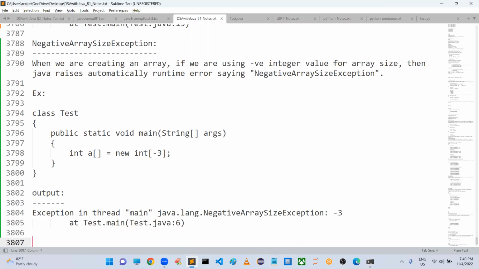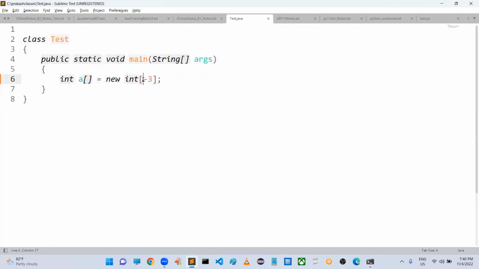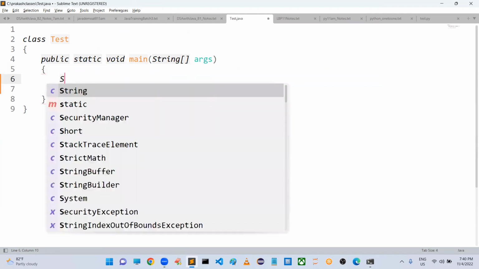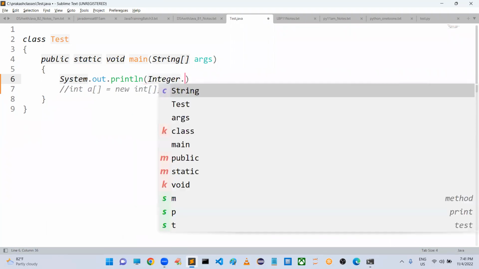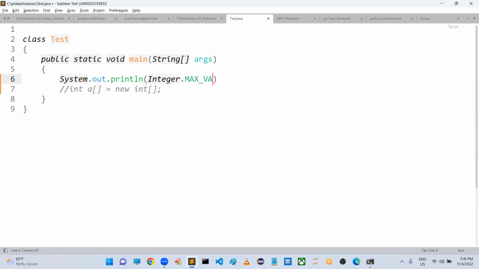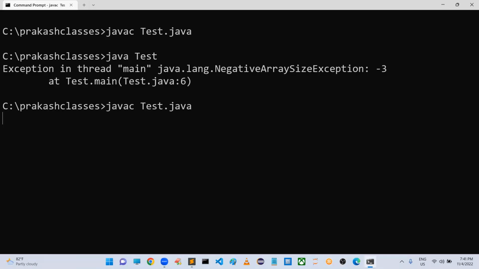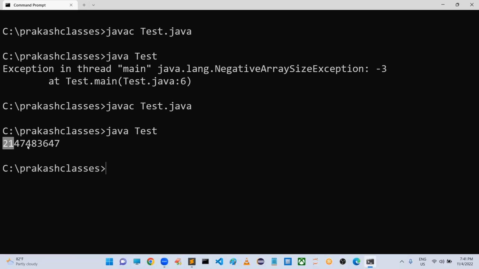Yeah, correct. What is the maximum size of an array? Sir, I think we can take the maximum integer size. So first let me check what the maximum integer size is. How can you find it, sir? We have a predefined one in the Integer wrapper class. Using MAX_VALUE we can get the maximum value of an integer. So this is the value, right?